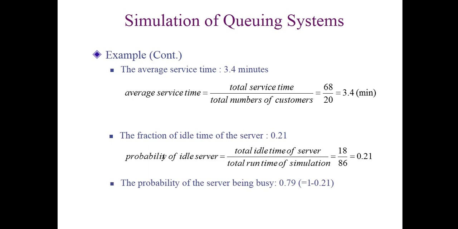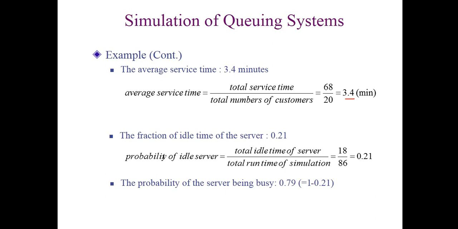Next, average service time. The total service time is 68 and the number of customers is 20, so the average service time is 3.4. Now the fraction of idle time of the server. Fraction means percentage, so what percent of the time is the server idle.